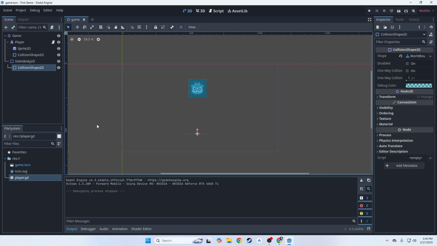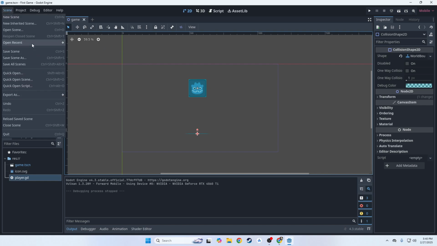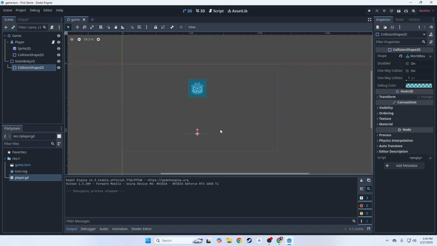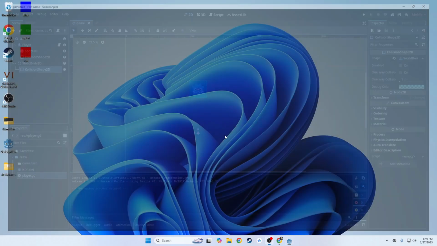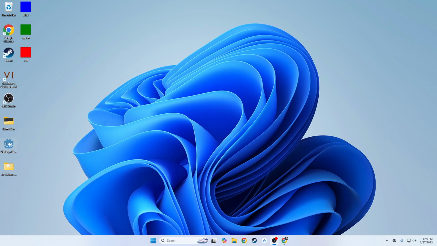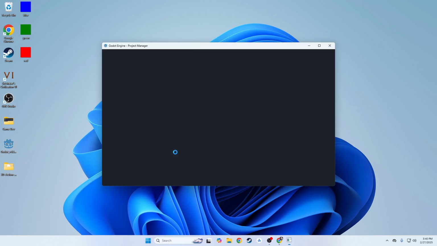So let's kill all this and start from scratch. We're going to make a brand new project. The way Godot works is each project is contained in its own individual environment, and we can't really make a new project from Godot while it's open. So we have to close everything and then start over from the beginning. So let's close Godot and open up the Godot launcher again.